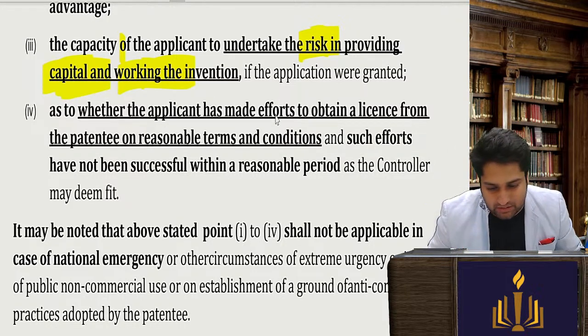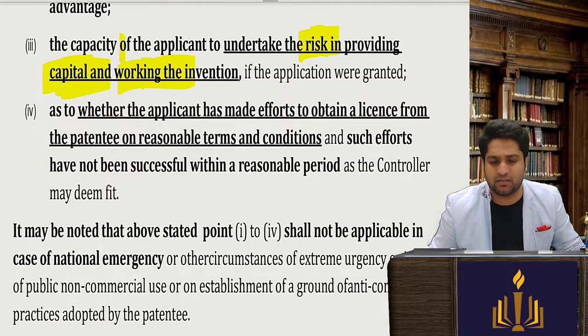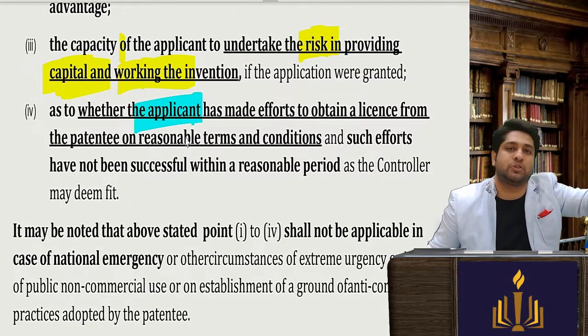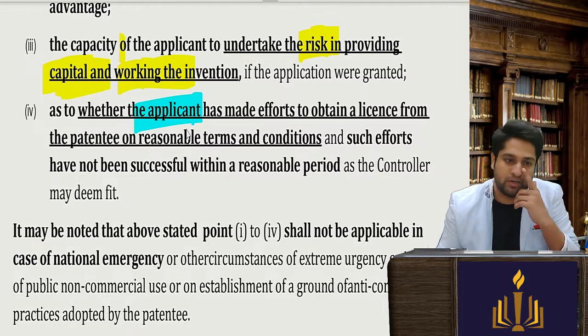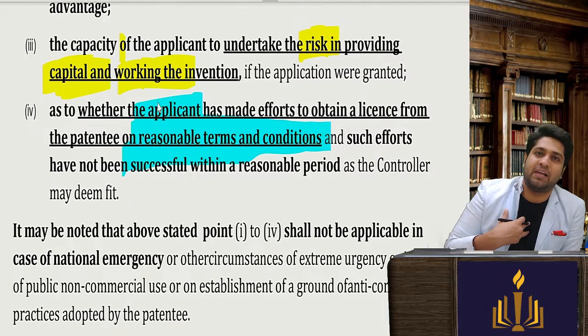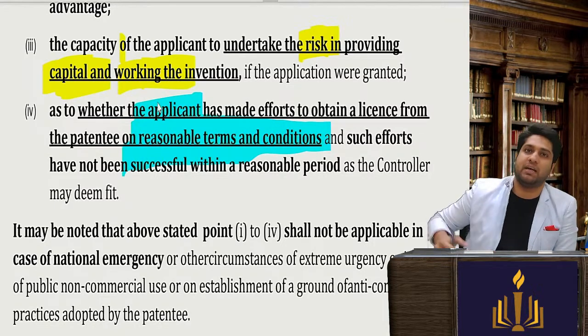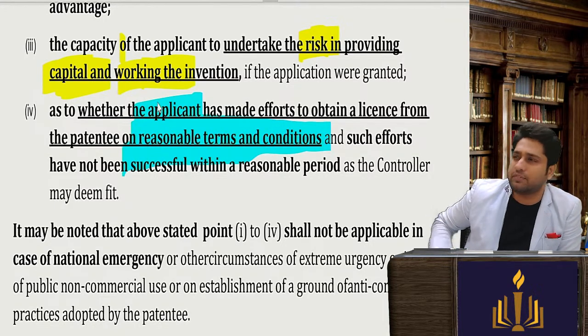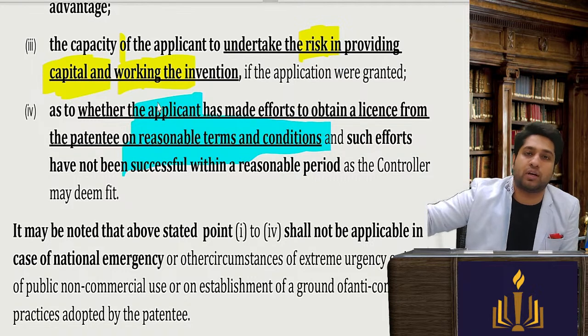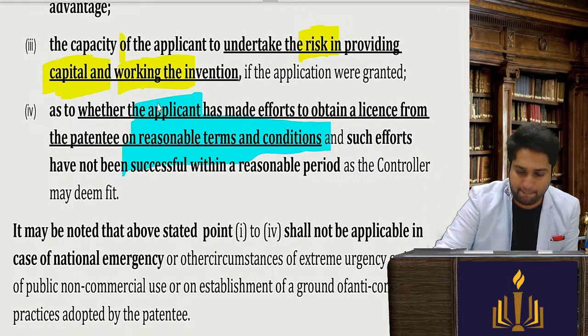And we will also see whether the applicant has made first genuine steps to negotiate with the inventor properly, on reasonable terms and conditions. So can an applicant directly come and say, give me a compulsory license? The controller will say, go and ask the inventor first, what are his terms? You try to negotiate, you show your efforts. Only when that fails, then come to me. Okay.